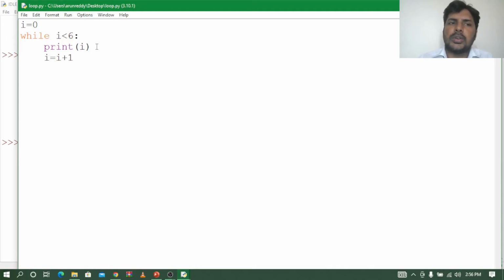So what I will do, I'll just keep an if condition here. Before print and increment, I'll just say if i is equal to 3. I want to stop before 5, means previously when we ran the program it went till 5, right? So now I want to end at 3 only. So that's why I'm using the if condition i is equal to 3. If i is equal to 3, what should it do? Break, means it will stop, right? So let me save and let me run.